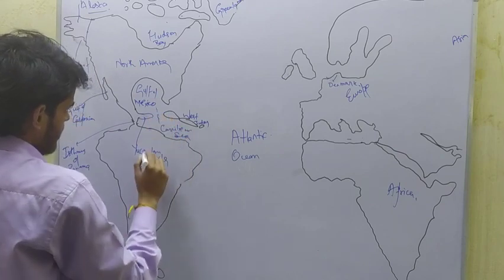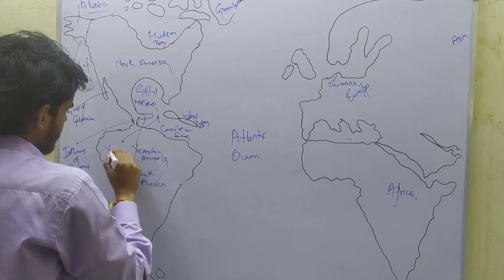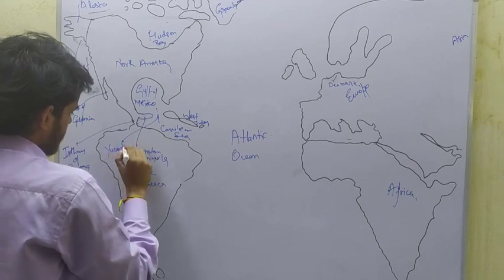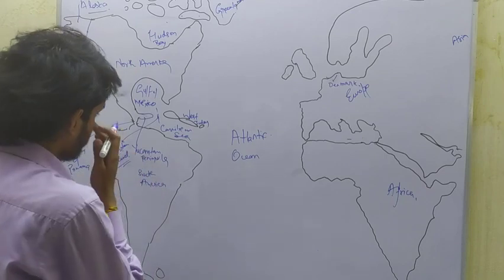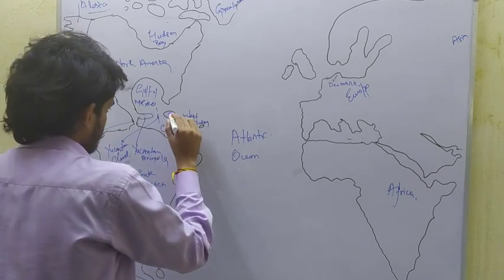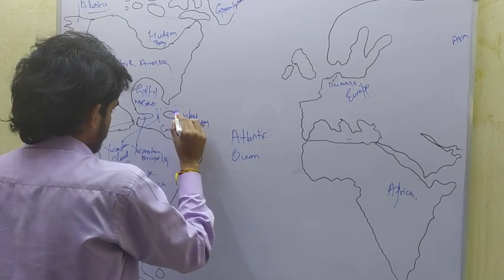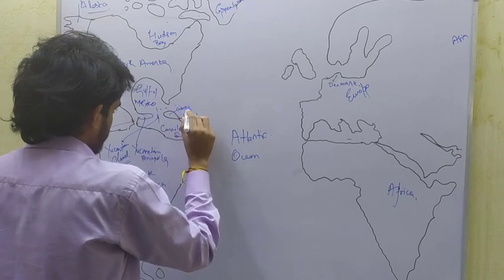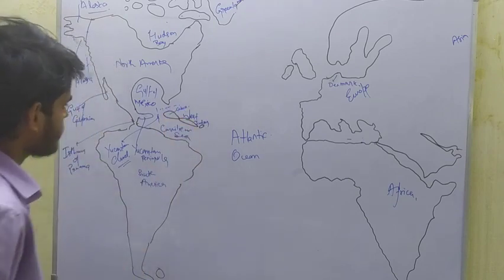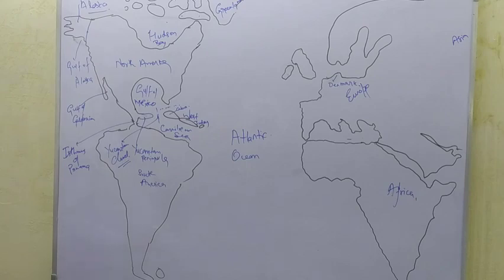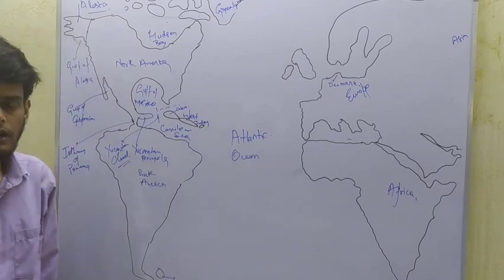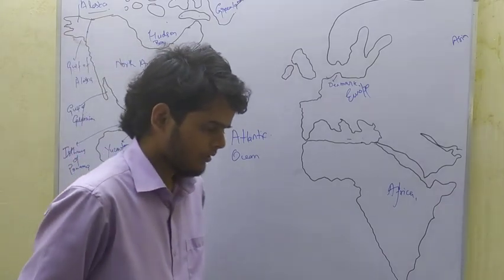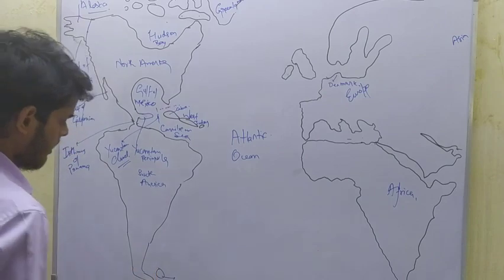Here Yucatan Channel is located. This is Cuba. Here in the northeast of South American continent, Falkland Island is located.